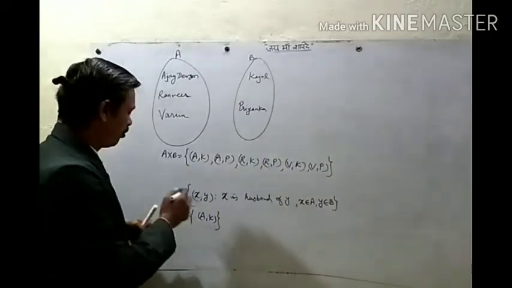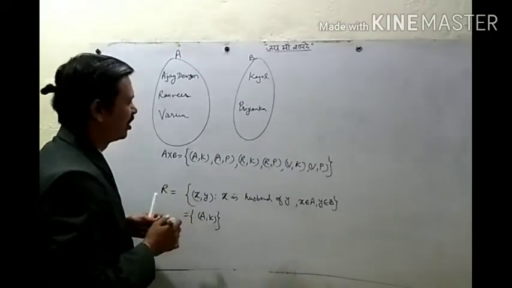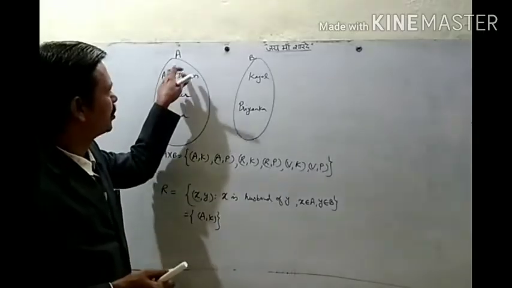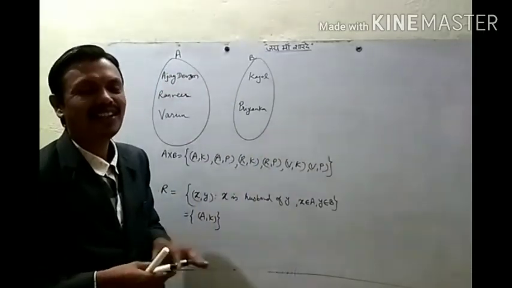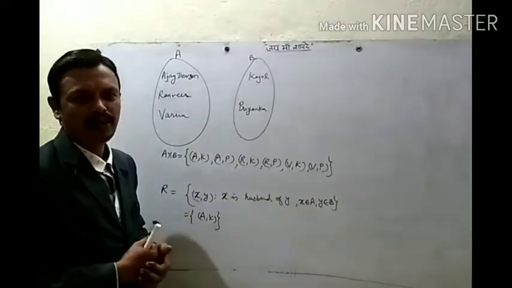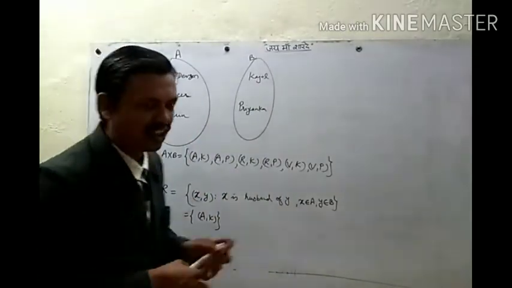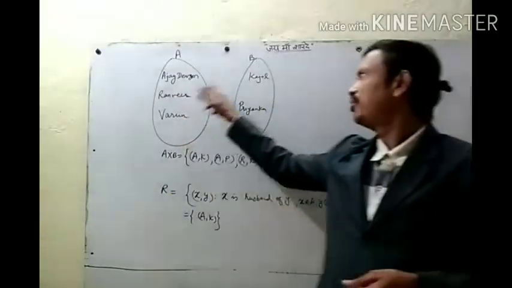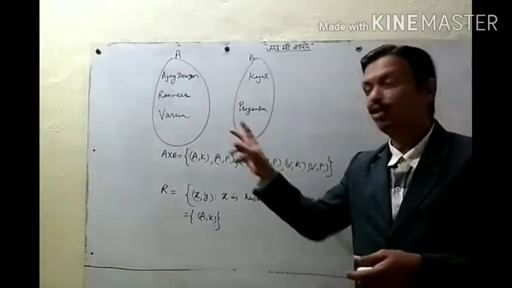So we can define our relation from set A to set B as what? A subset of the Cartesian product of A and B. What is relation? Relation from set A to set B. We need two persons, so here we need two sets.